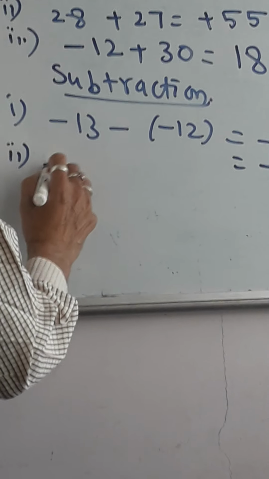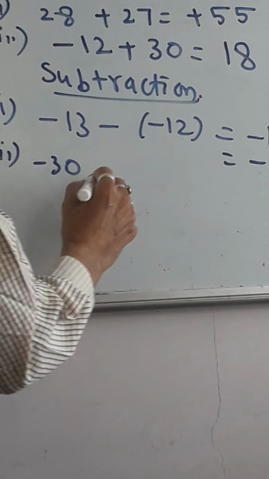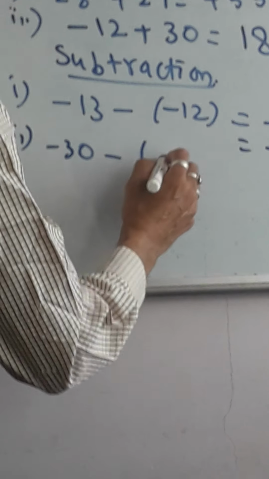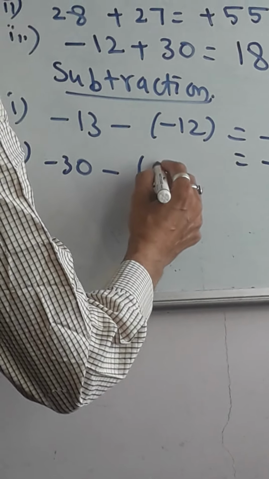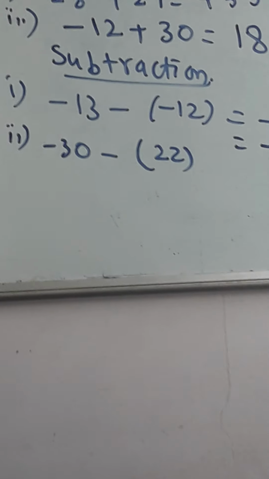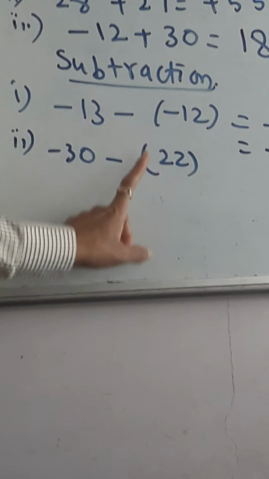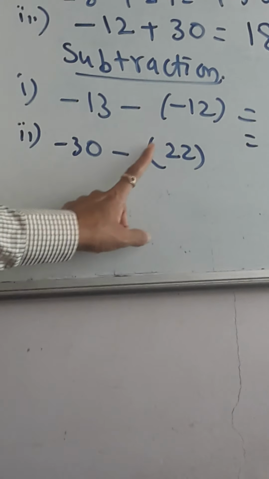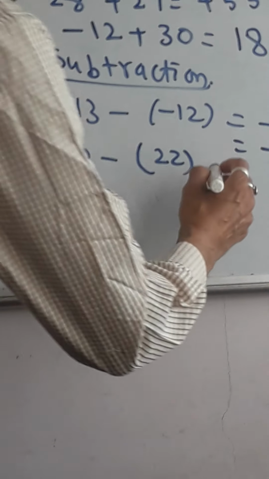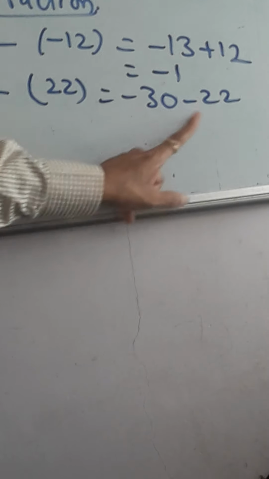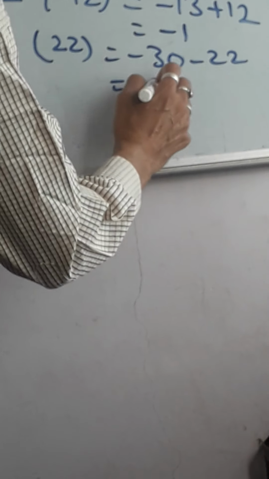Then I will give one more example. Suppose the number is minus 30. Now you are subtracting with a positive number only, let us say it is 22. Positive symbol means I am not representing any symbol here. Something is not correct, he said correct, so that is wrong. So the answer will come as minus 30 minus 22. Minus 30 is a loss, this is also a loss, so both are losses only. So we have to add and find out how much loss. The answer will come as minus 52.